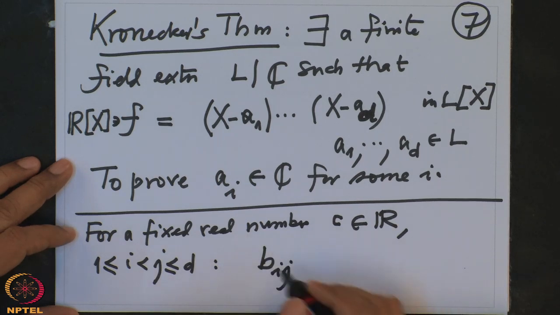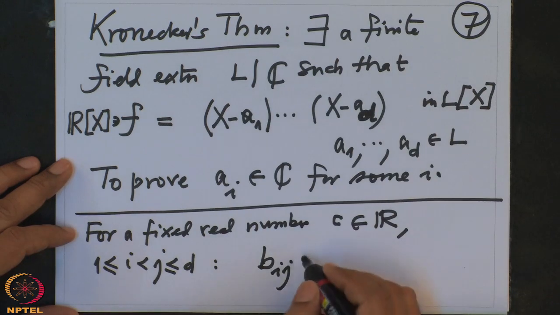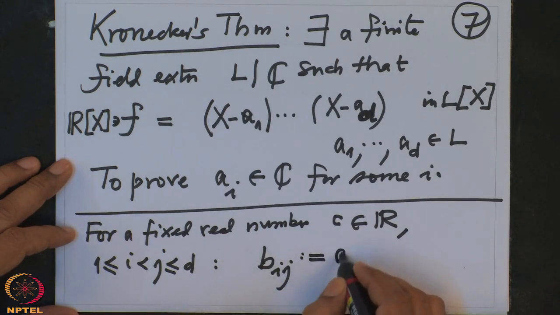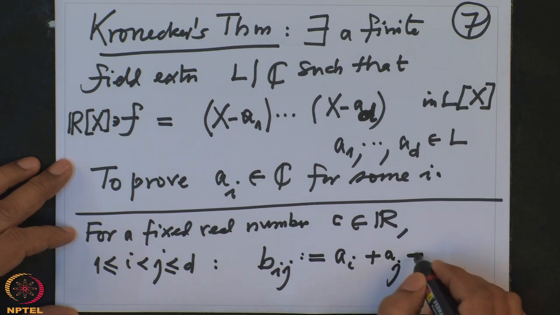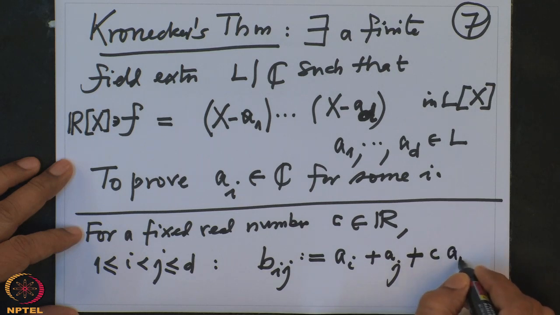These are other numbers, all these are happening in L. This is by definition a_i plus a_j minus or plus c times a_i a_j.